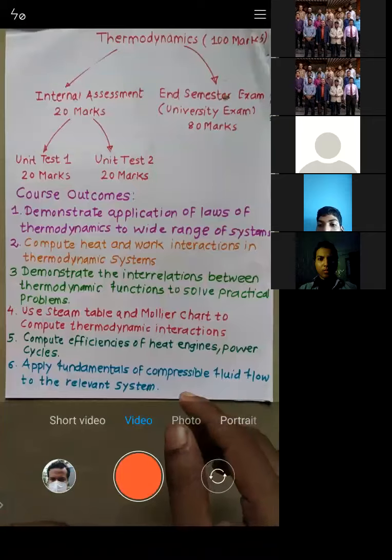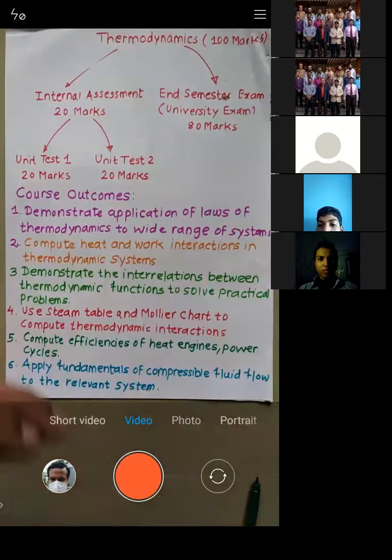After the completion of every lecture, I will post these images in your WhatsApp group. In the evening, once all your lectures are over, you can copy this into your notebook. When you are writing, at the same time you will be able to understand, so both ways it can be worked out.